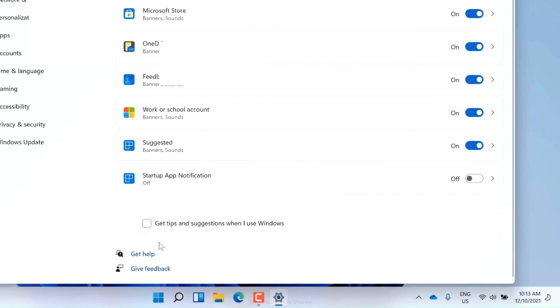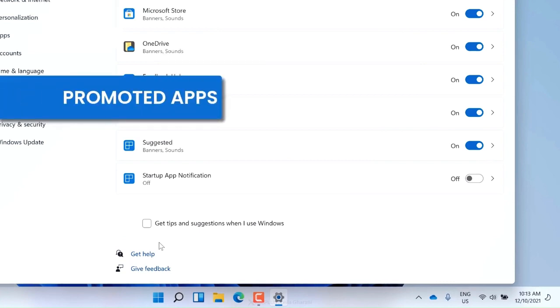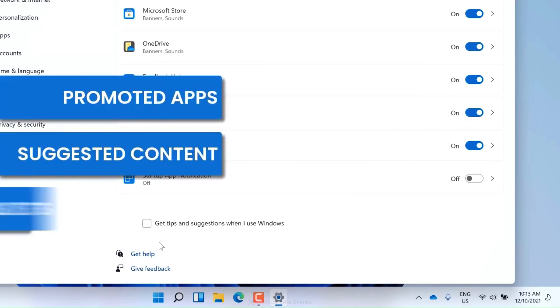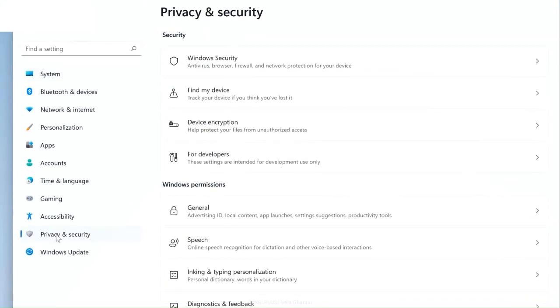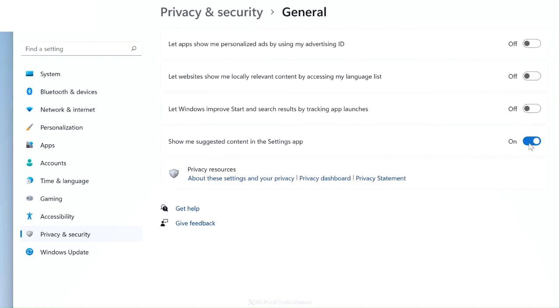The other thing you want to turn off right away are the ads that now seem to be everywhere. Promoted apps in the Start menu, suggested content on the Settings page and even in the search results. To get rid of all these, select Privacy and Security. Here under Windows Permissions, select General and turn off all these options.